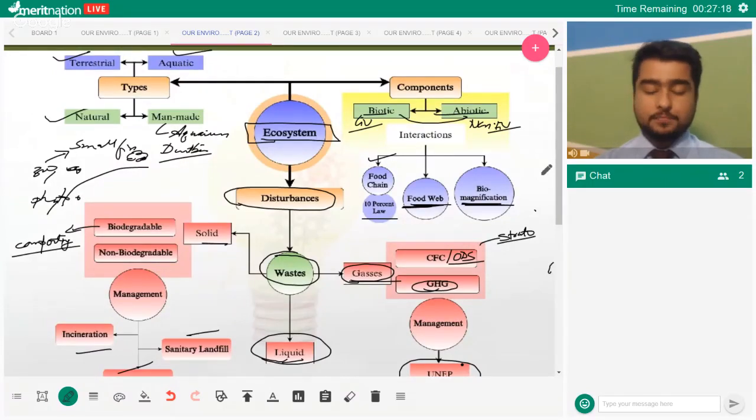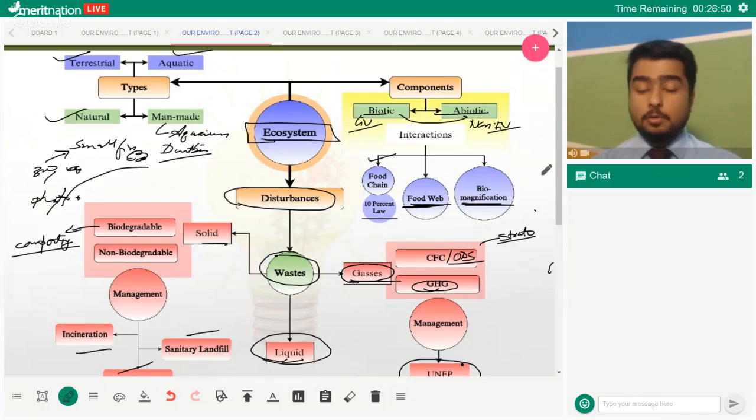Guys, if you are just controlling the ODS, the ozone depleting substances, you don't need to do anything else, because the natural processes themselves create and destroy ozone. So if you just remove the ozone depleting substances, the gaseous waste that humans are inputting into the atmosphere, you don't need to do anything else. That's the good thing about nature. It takes care of itself.